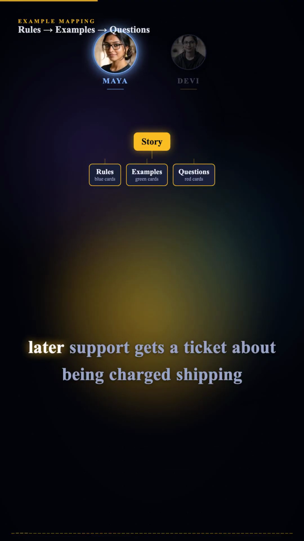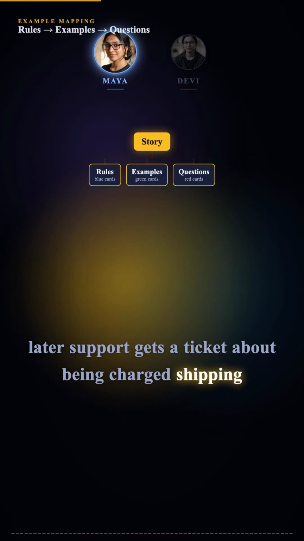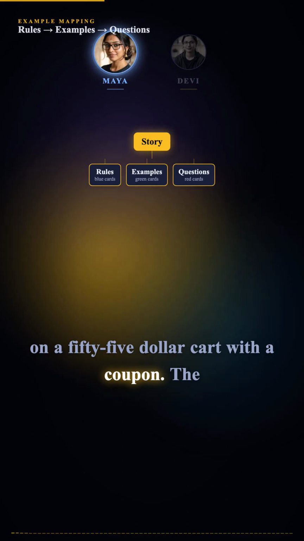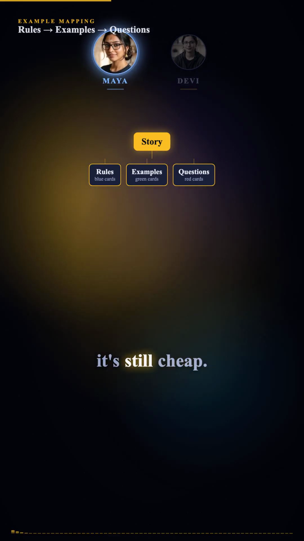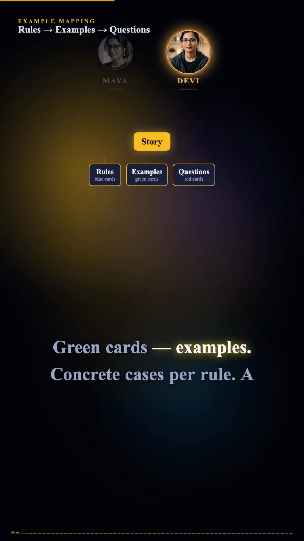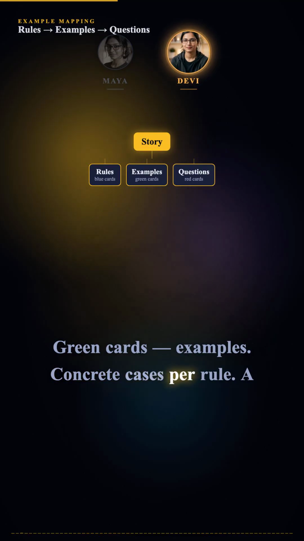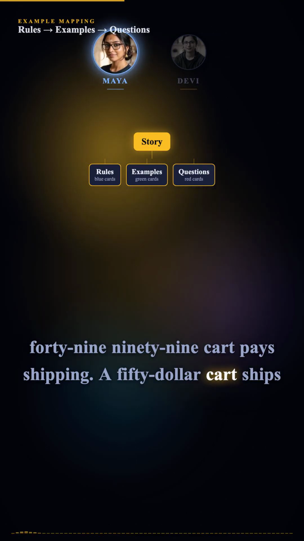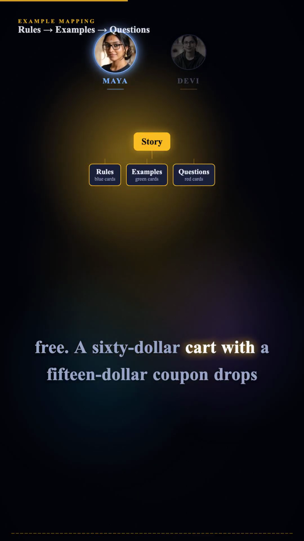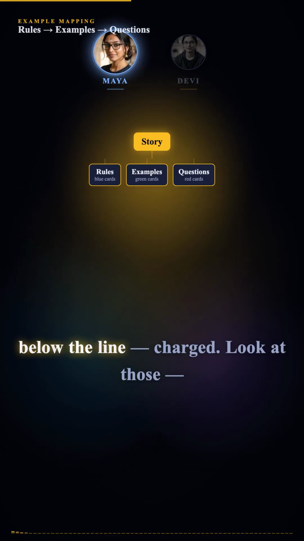And 6 weeks later, support gets a ticket about being charged shipping on a $55 cart with a coupon. The rules card forces that assumption onto the table while it's still cheap. Green cards. Examples. Concrete cases per rule. A $49.99 cart pays shipping. A $50 cart ships free. A $60 cart with a $15 coupon drops below the line.